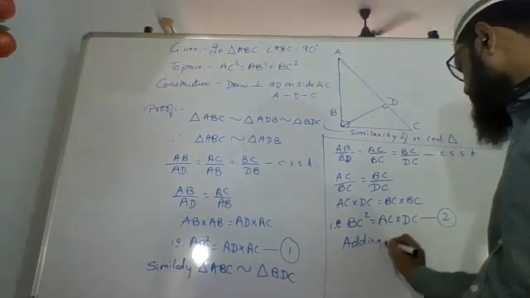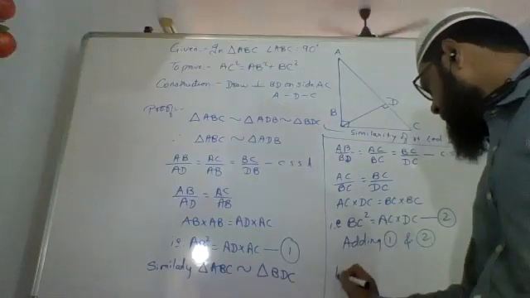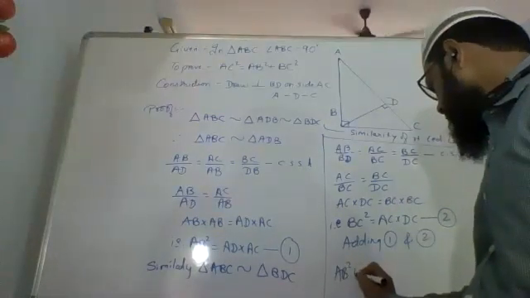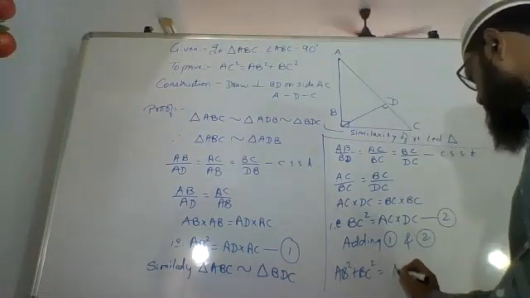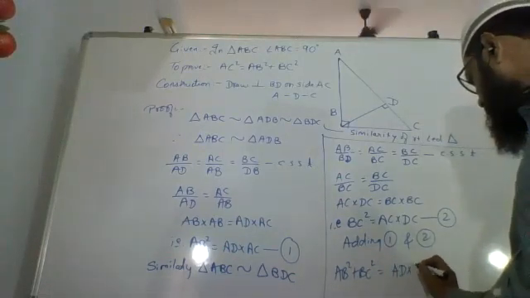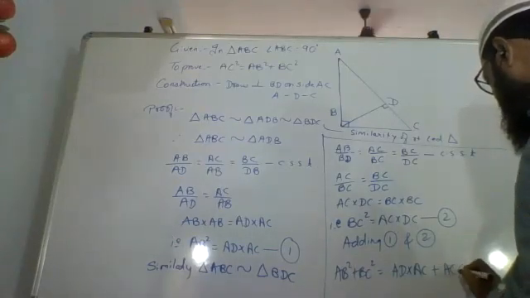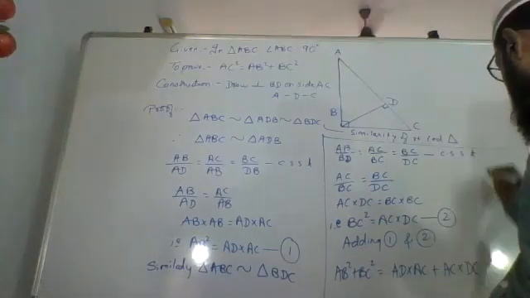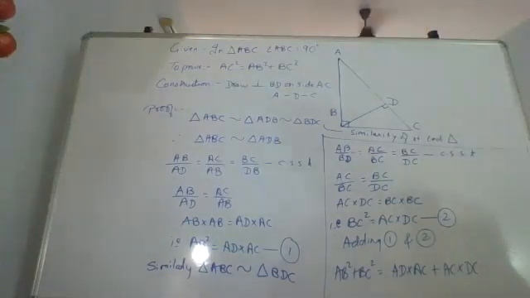Adding 1 and 2. What do we get? We get AB square plus BC square equals AD into AC plus AC into DC. Okay.